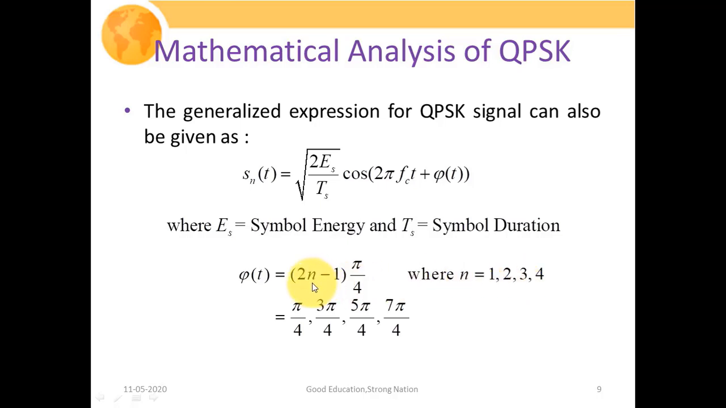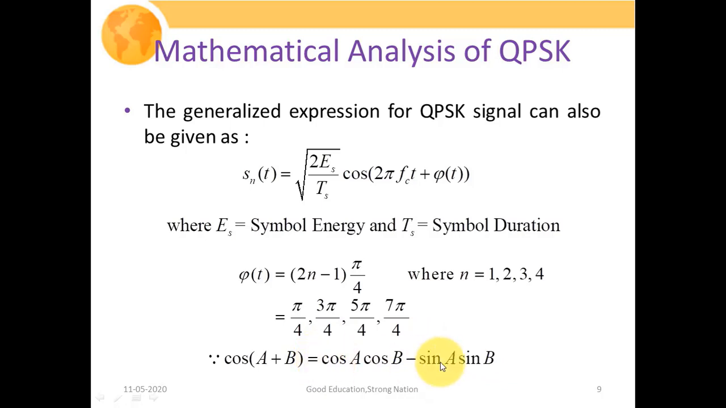When we put n is equal to 2, then we get the phase angle value that will be 3 pi by 4. And for n is equal to 3, we will be having 5 pi by 4. And for n is equal to 4, we will be having the phase angle value of 7 pi by 4. So from trigonometry, we know the formula cos of a plus b turns out to be cos a cos b minus sin a sin b. So cos of a plus b can be expanded with this particular form.